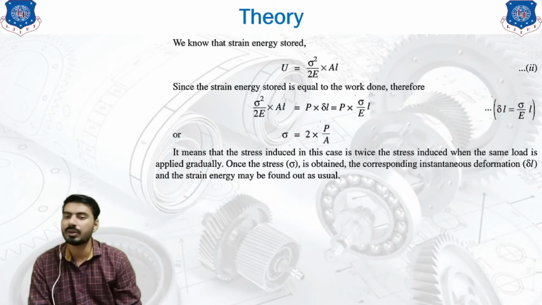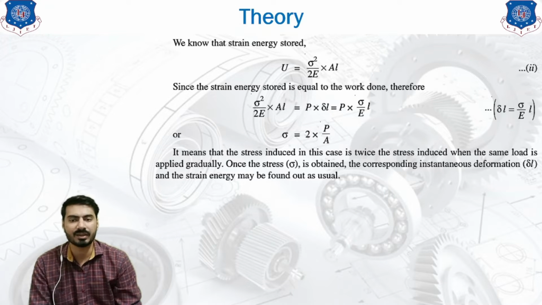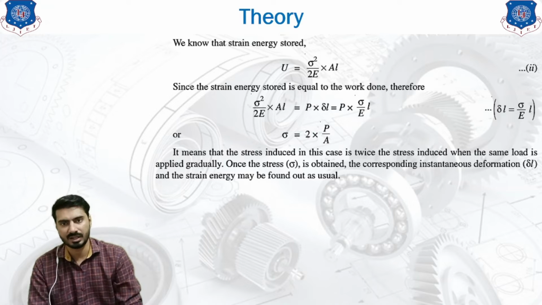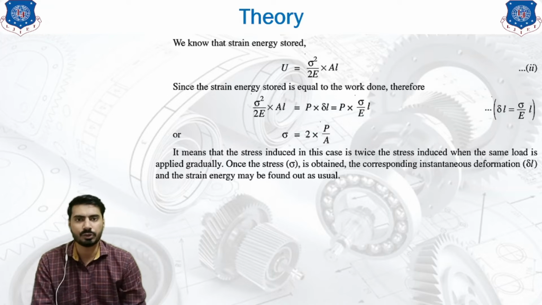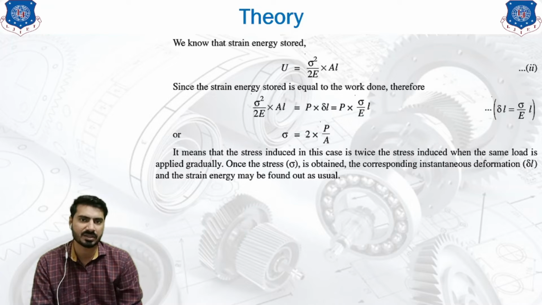Next, we know that the strain energy stored is sigma square upon 2E into AL. We have just derived this equation in the previous lecture. If you have not seen it, you are required to watch that lecture first in order to understand this.